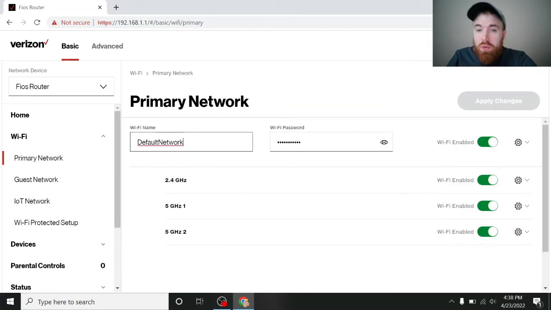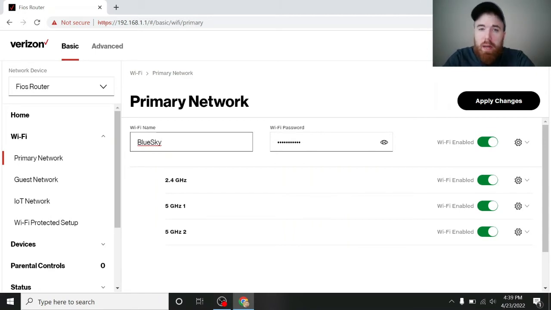So once you're here, you can actually change the Wi-Fi name and password. So if I delete this, now I can change it to blue sky or something, and you can change the password.